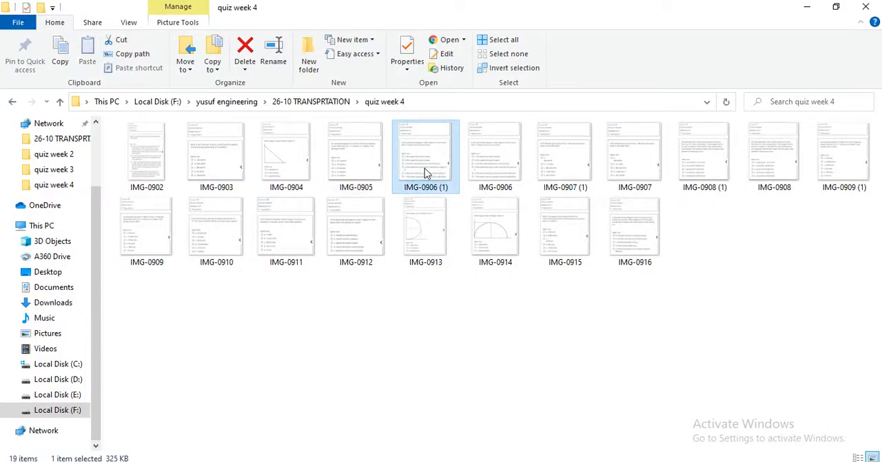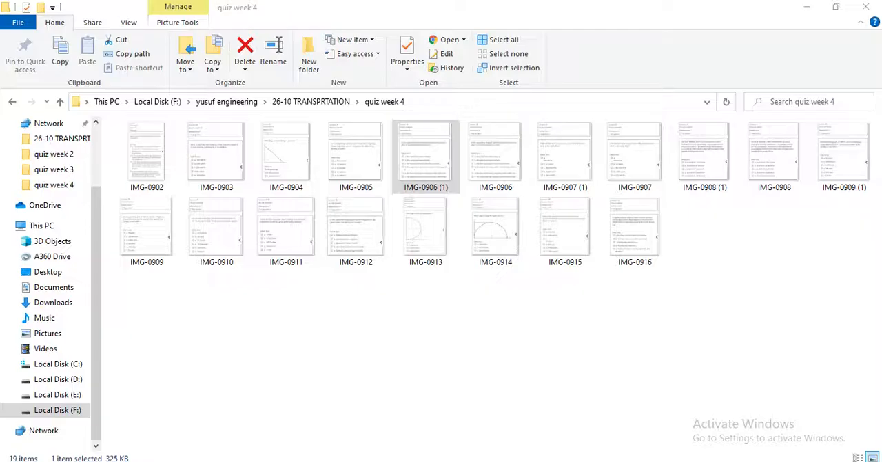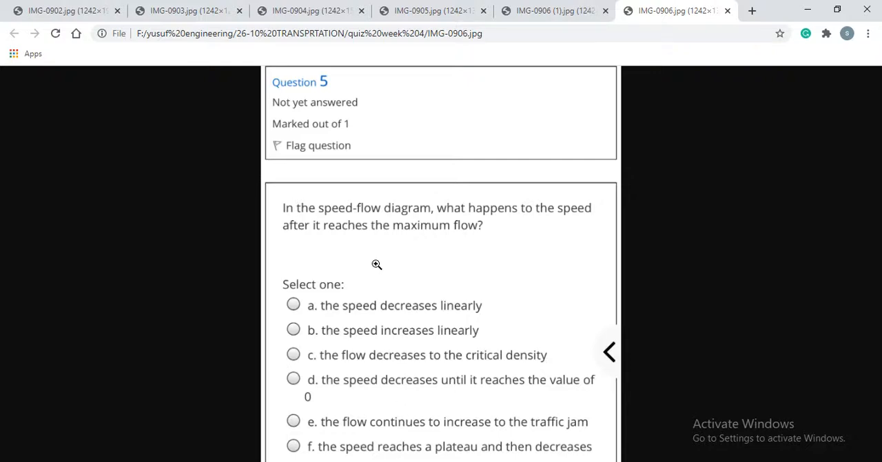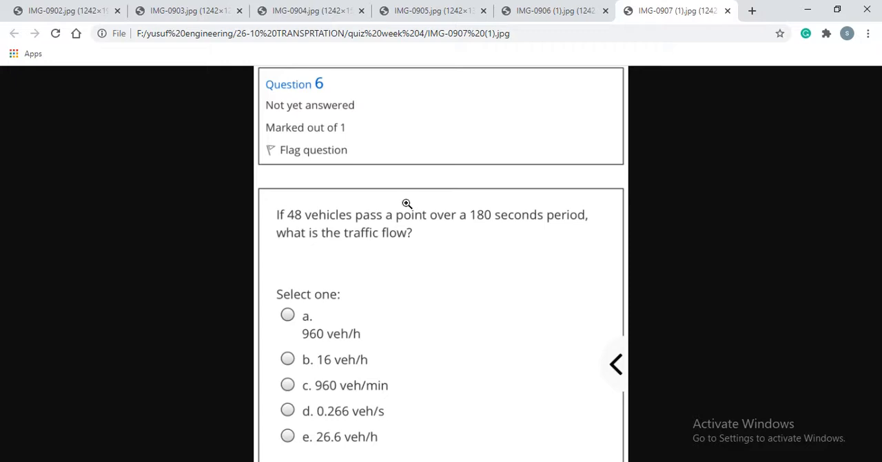The next one is: in the speed flow diagram, what happens to the speed after it reaches the maximum flow? So it's a theoretical question, you can solve it by yourself. So I'm just taking the next question. Again the same question is here. The question 5 got repeated here, and this is question number 6.